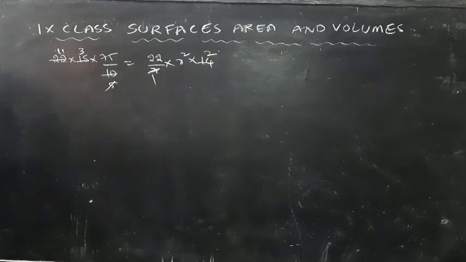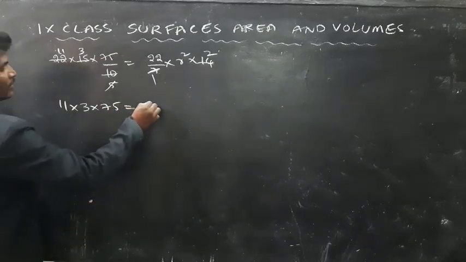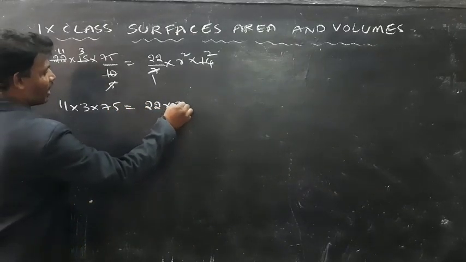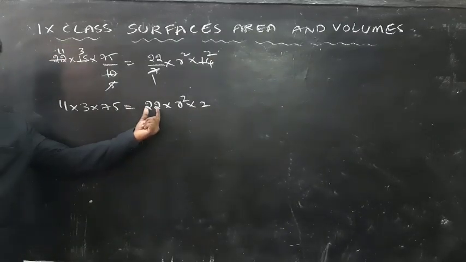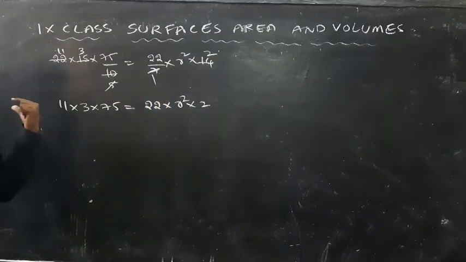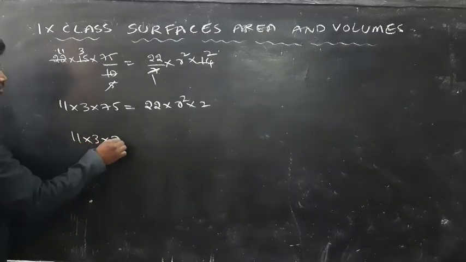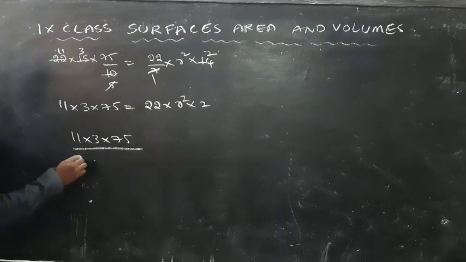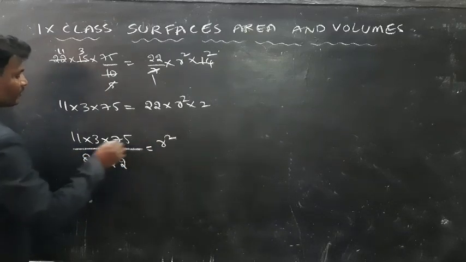After the calculation, what is remaining here? 11 into 3 into 75 is equal to 22 into r square into 2. So I am transposing 22 and 2 to the left side of the equation. So 11 into 3 into 75 by 2 into 22 is equal to r square.